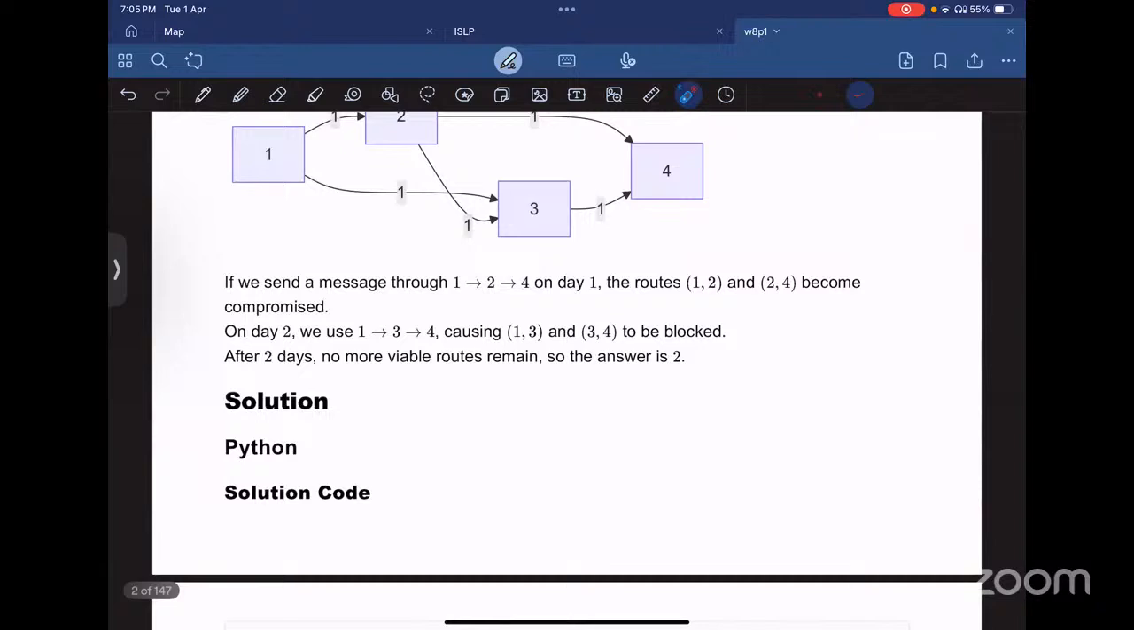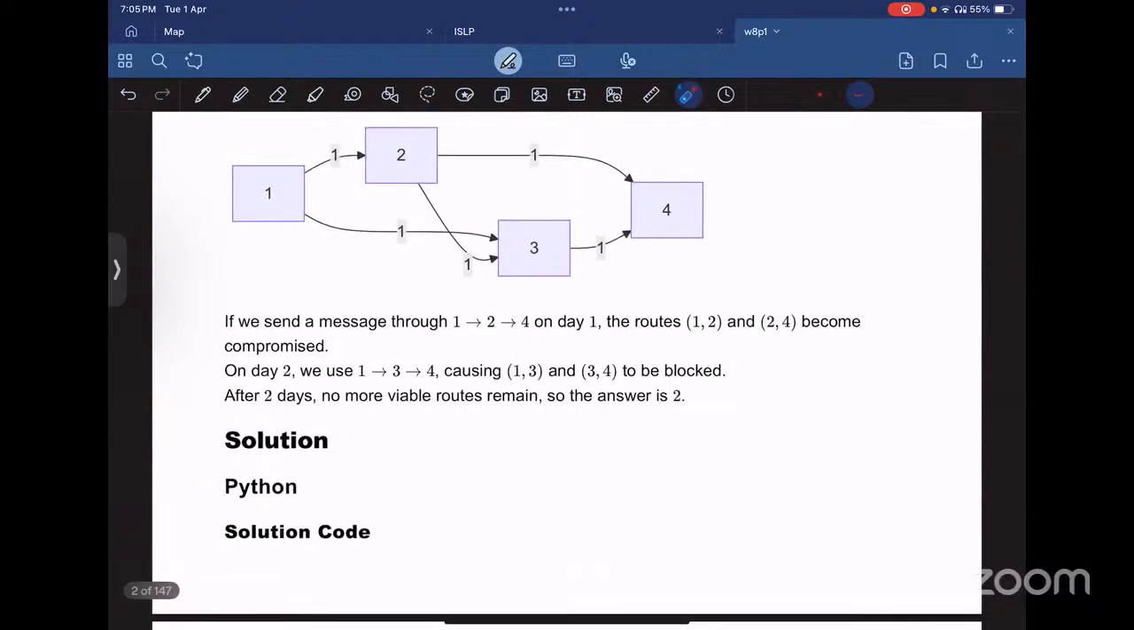So that was the problem statement: we are given a source node from where we will start, and we have to reach an end goal. This problem is basically to find the maximum flow, and we will solve it using the Edmonds-Karp algorithm, which is a BFS version of the Ford-Fulkerson algorithm.